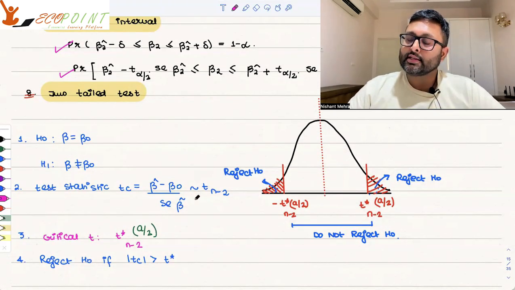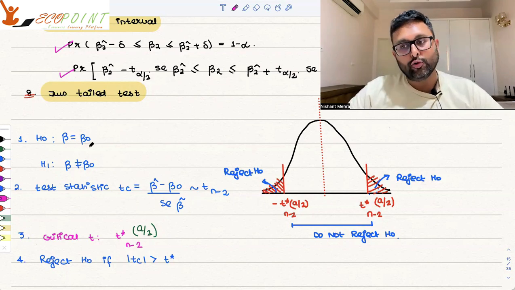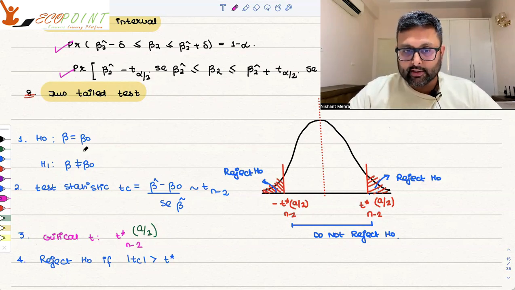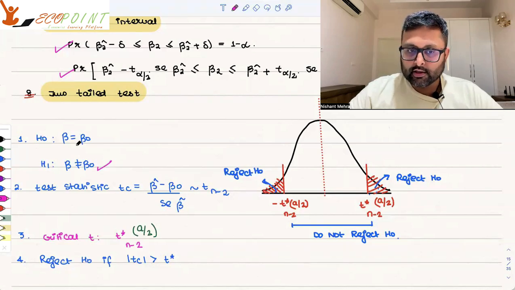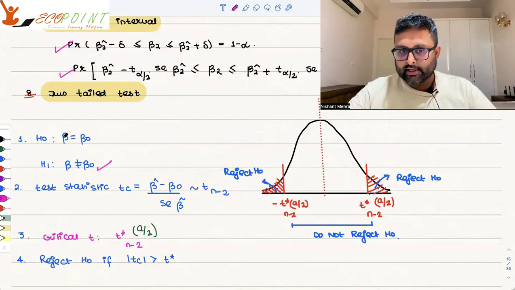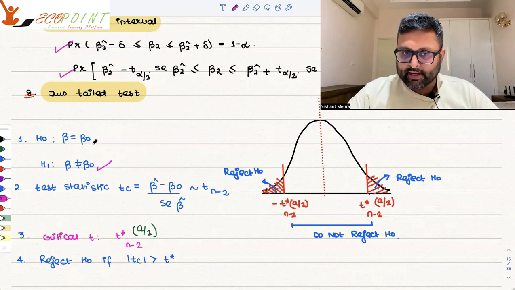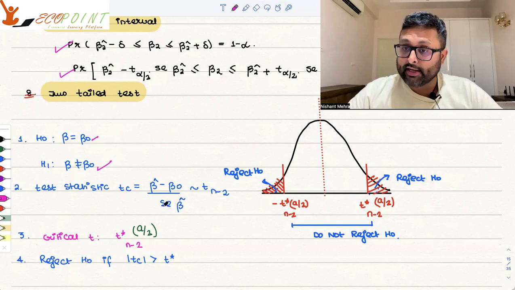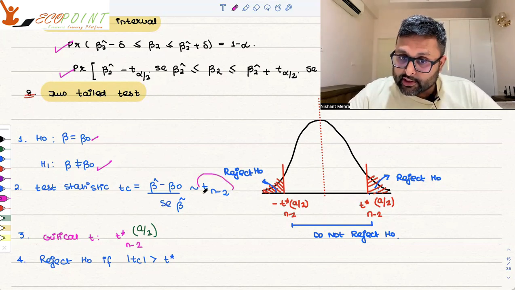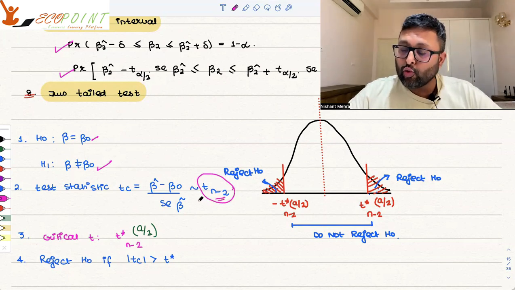So you hypothesize that beta is equal to beta naught. When it is two-tailed, the alternative is that beta is not equal to beta naught. The test statistic is beta hat minus beta naught upon standard error of beta hat. Once you have run the regression, you have got some beta hat, minus beta naught upon standard error of beta hat. This is distributed as a t distribution with n-2 degrees of freedom. Why n-2? Because there are two parameters to be estimated, the intercept coefficient and the slope coefficient, right?